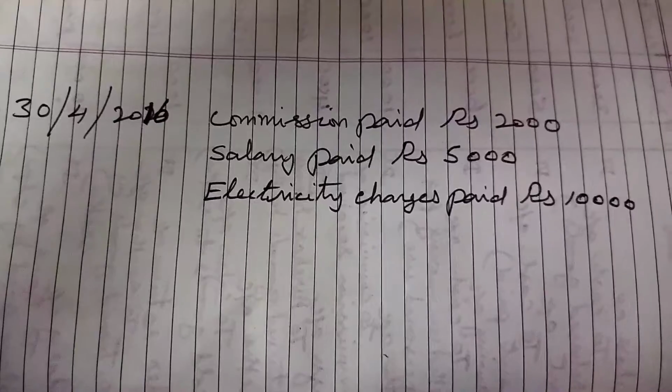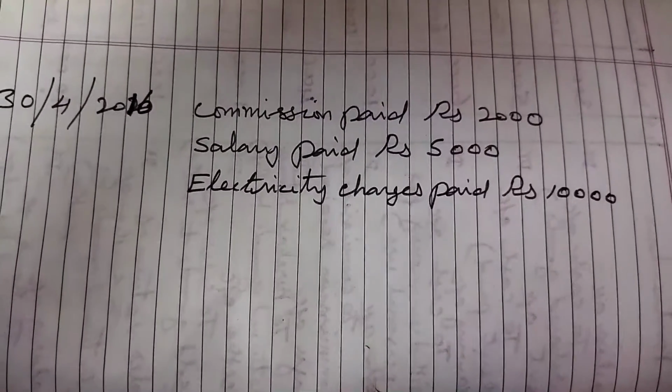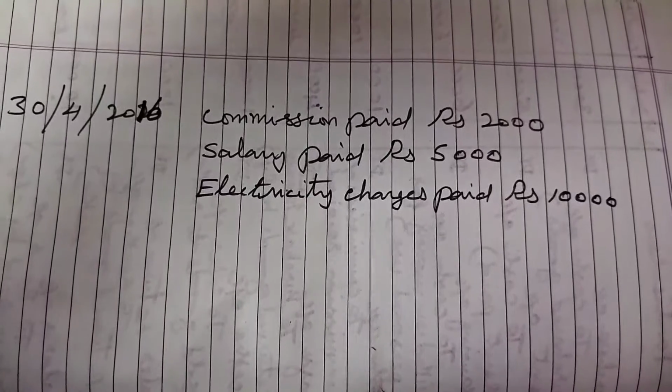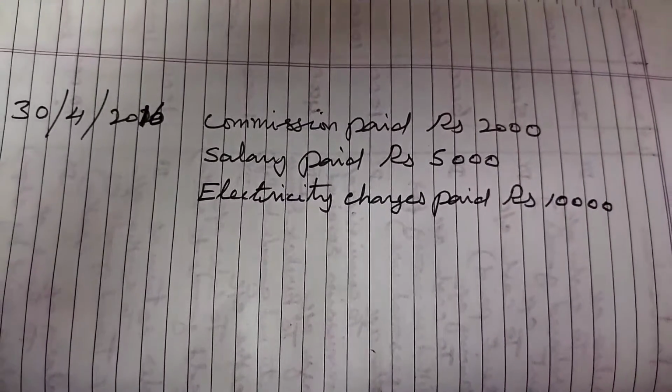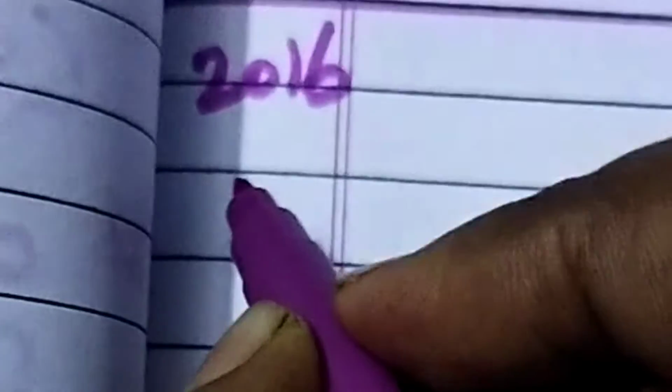See here, 30th April 2016, commission paid rupees 2,000, salary paid rupees 5,000, electricity charges paid rupees 10,000. So we have to write the year first. 2016, April, 30. What's the journal entry? It's a compound journal entry. So we have to write all the items.